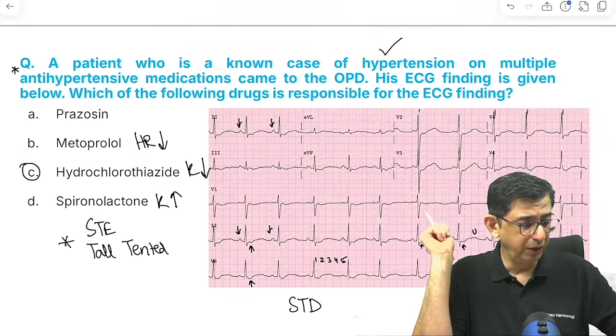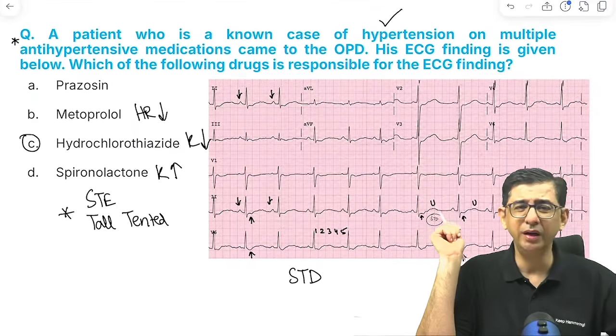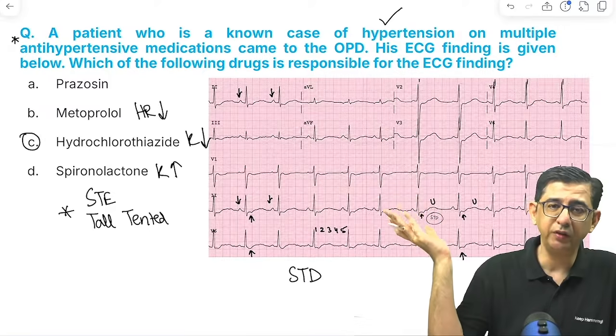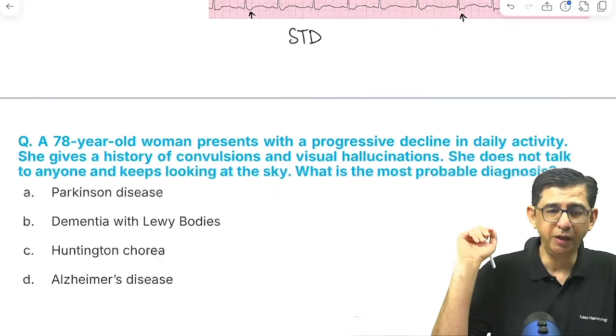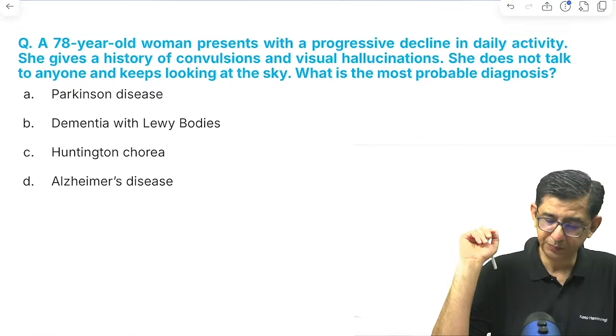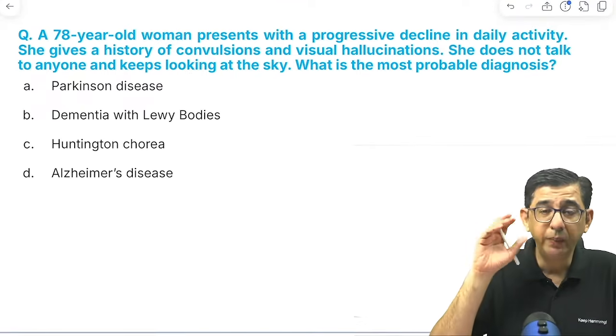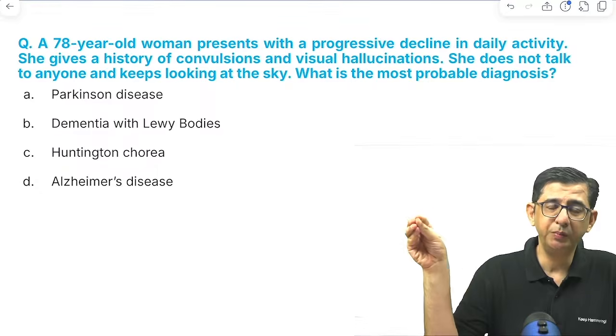Hydrochlorothiazide is contraindicated? No, it's not contraindicated. We give it. Metolazone is recommended. But thiazide is given, right? Metolazone is given in CKD. It can be given in a patient with low GFR. Metolazone is used in the management of CKD patients.